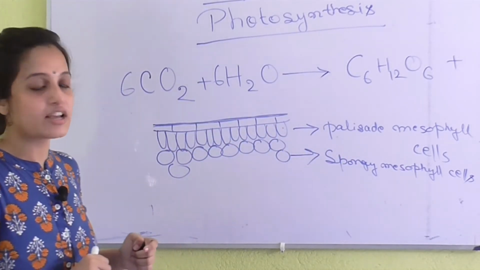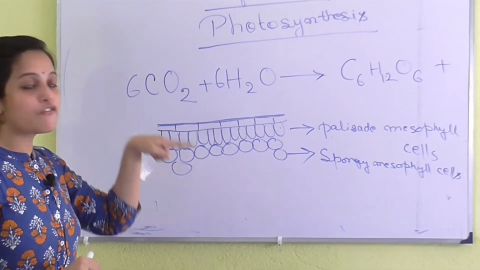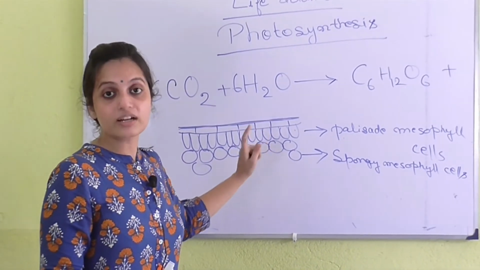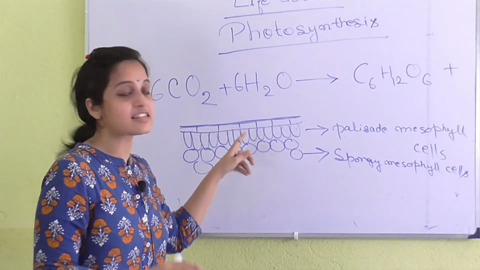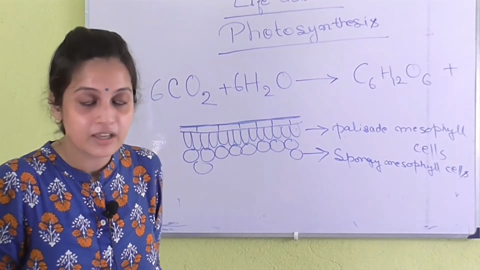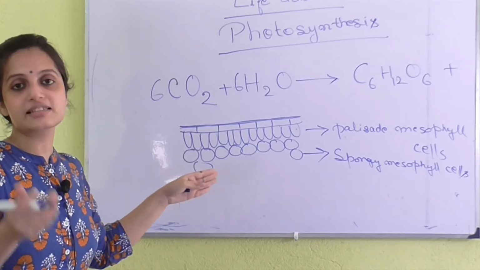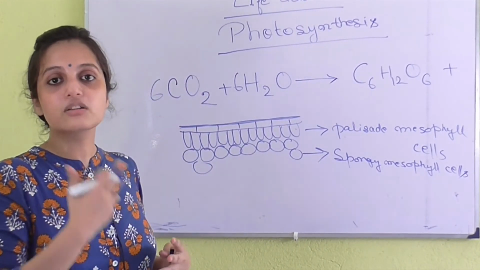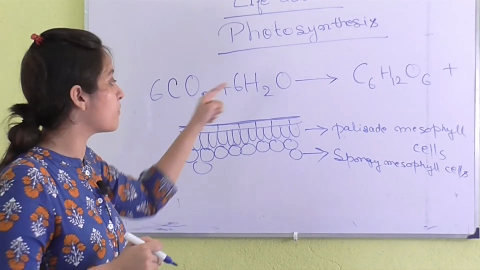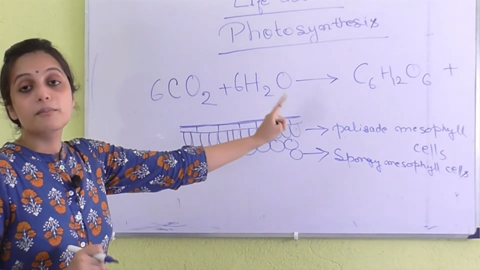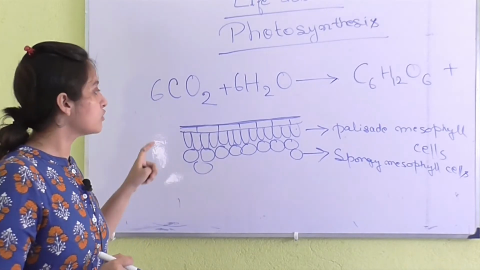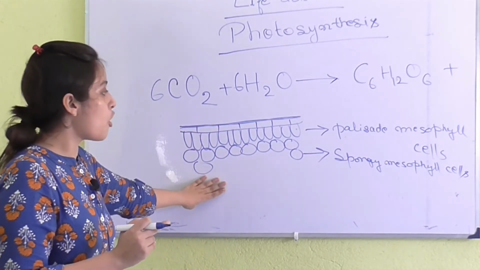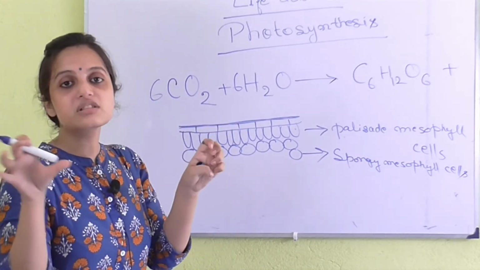The main difference is all the process of photosynthesis takes place in palisade, not in spongy, because palisade has a lot of chloroplasts present in them. In spongy mesophyll cells, the chloroplast amount is much lesser. That is the reason why photosynthesis takes place in palisade mesophyll cells. And also the palisade mesophyll cells are tightly packed, while these spongy mesophyll cells are loosely packed, with air between them.